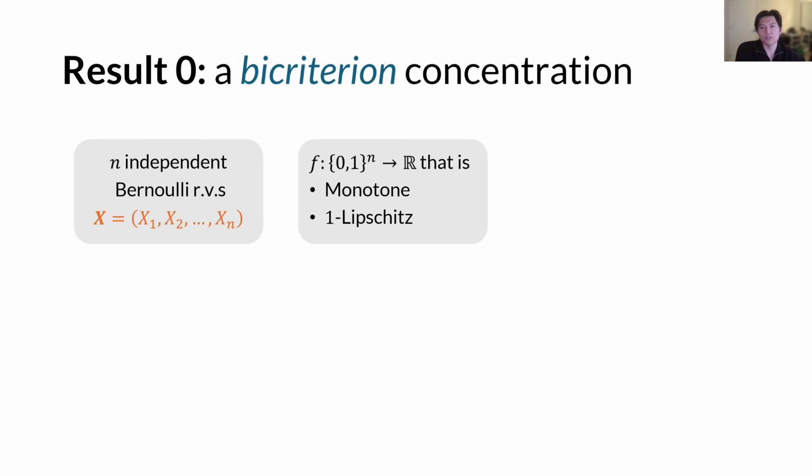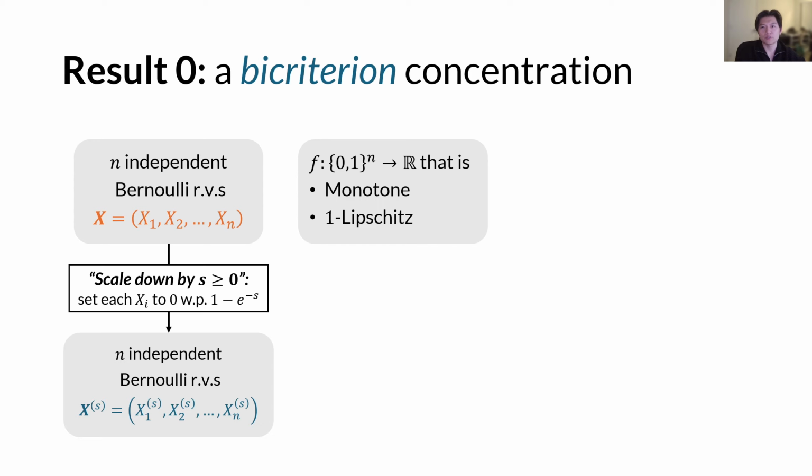Now, we're ready to introduce our bicriterion concentration, where we will introduce another parameter s that controls how much we want to scale down the original probabilities of x. Specifically, we will set each random variable xi to 0 with a small probability 1 minus e to the minus s, which is approximately s when s is small. And we will denote these new random variables x to the s.